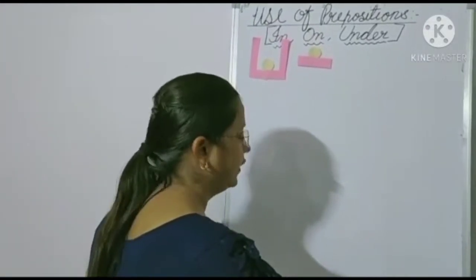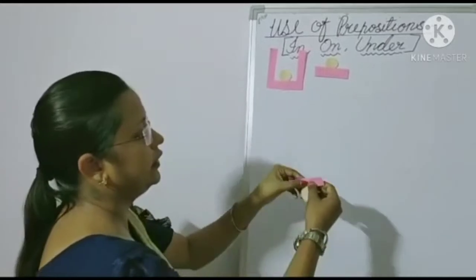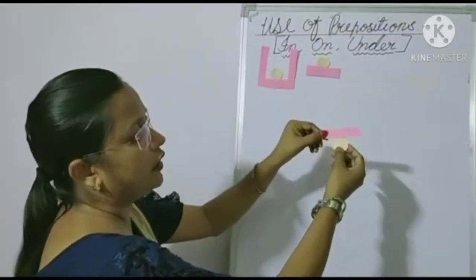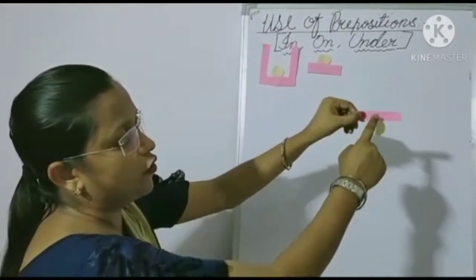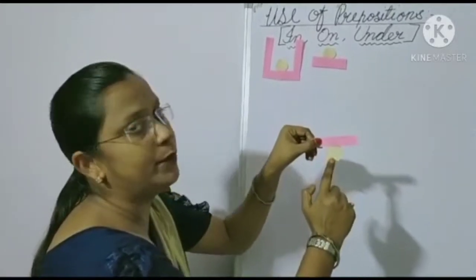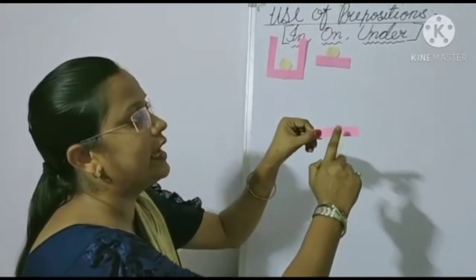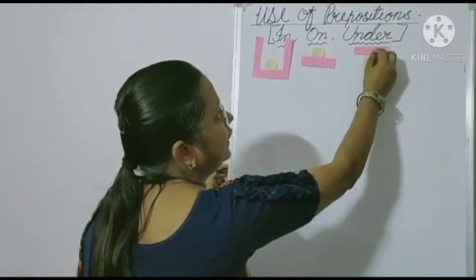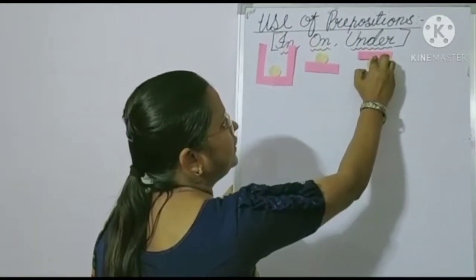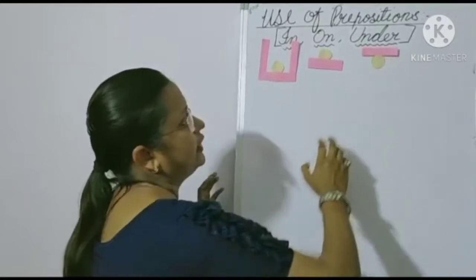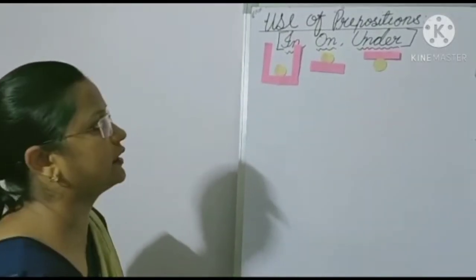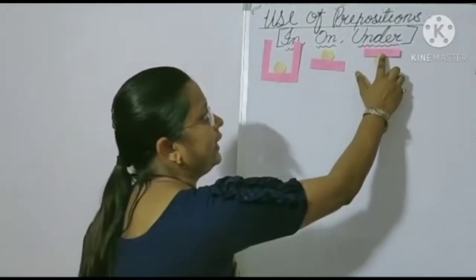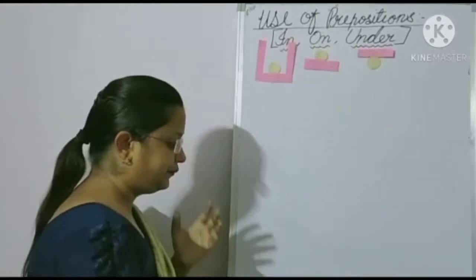Then children, see, this ball is under the box. This ball is under the box. ये box के children नीचे है. This ball is under the box. Okay, box के नीचे है.